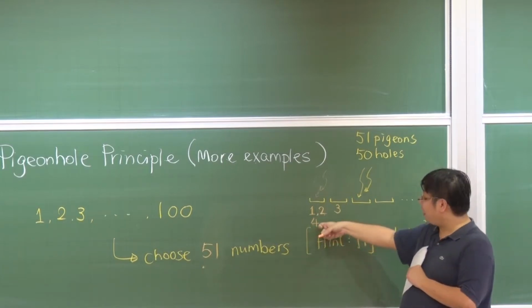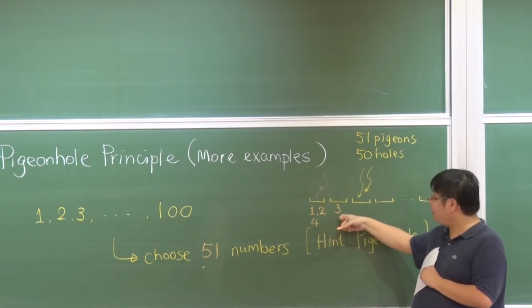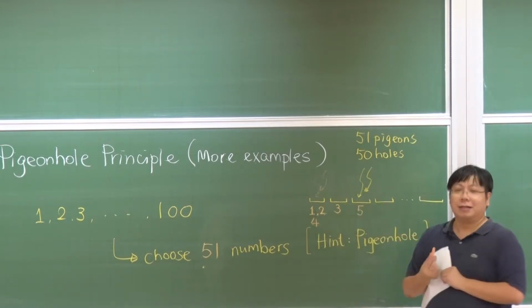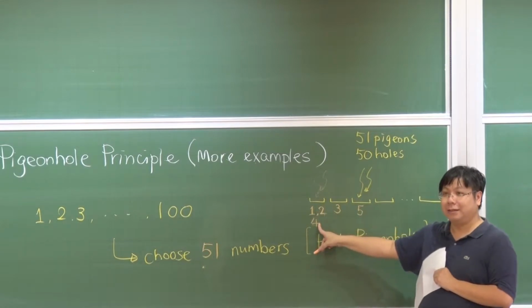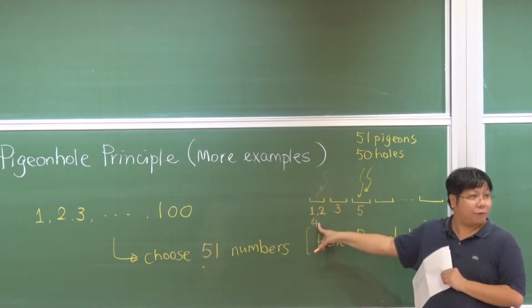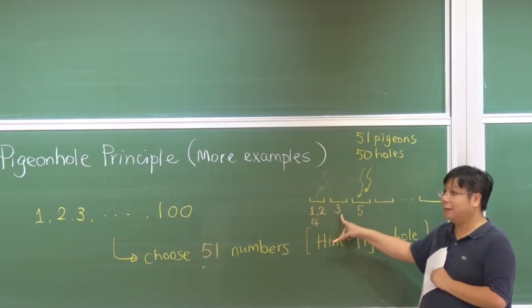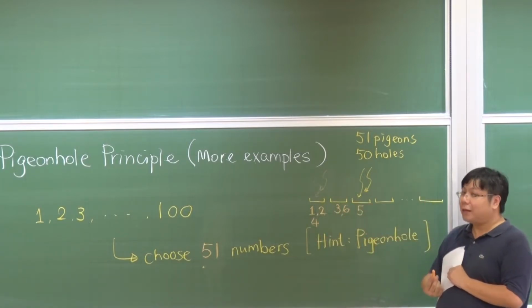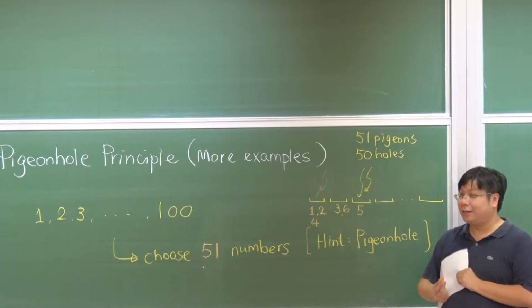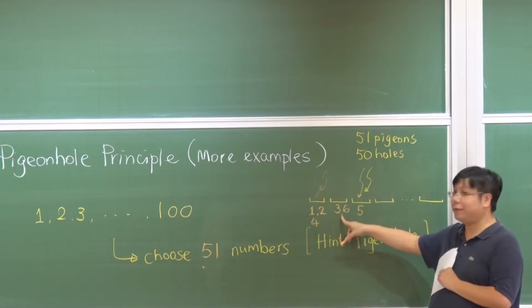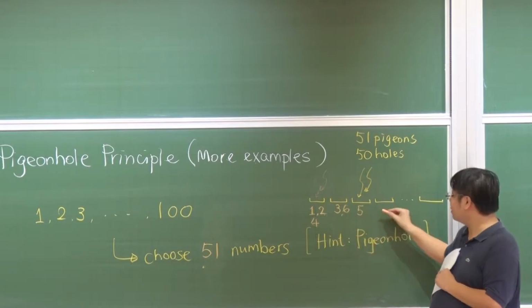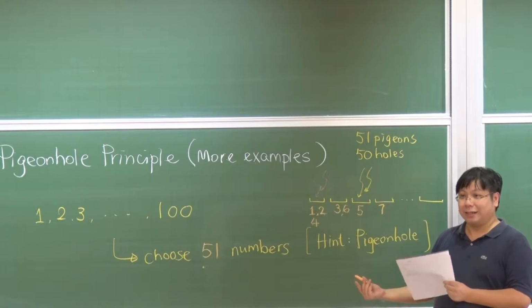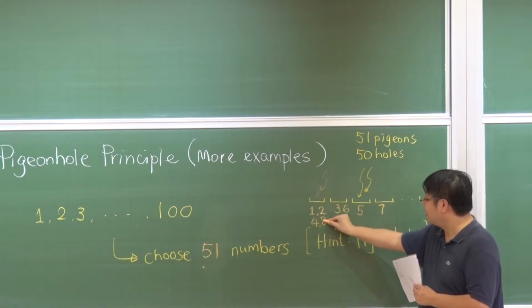How about 5? Can I put 5 here? No. Can I put 5 here? No. 5 goes in a new hole. Okay, 6. Can I put 6 here? No, because we may be choosing 4 and 6. Can I put 6 here? Yes, good. We put 6 here. Now 7. Where should we put 7? Can I put 7 here? No. Here? No. We should put 7 in a new hole. 8. Where is 8? 8 goes here. Is that okay?